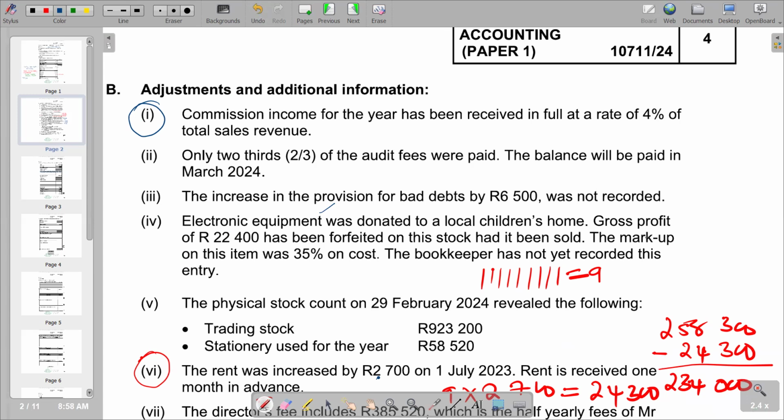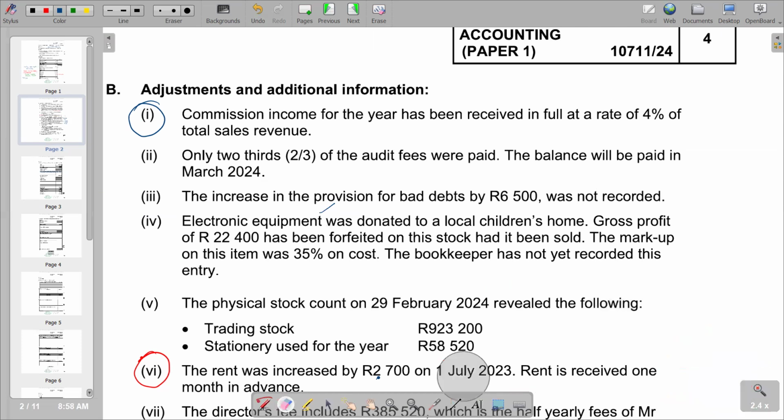So we are supposed to subtract it from the book value that we have. And then the markup on this item was 35% on cost. The bookkeeper has not yet recorded this entry. So we need to calculate the cost of that electronic equipment so that we can adjust it on the book value.